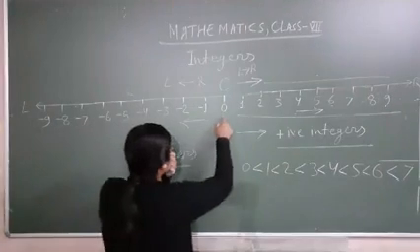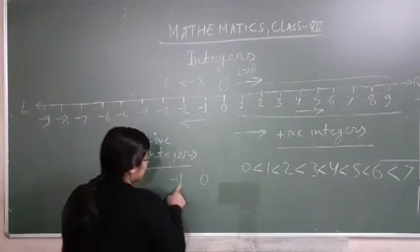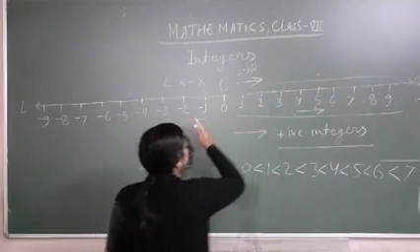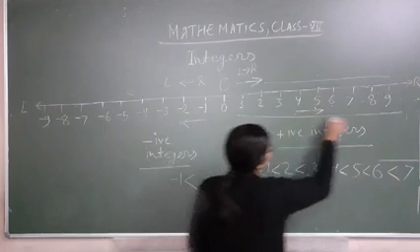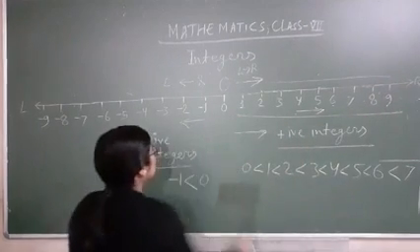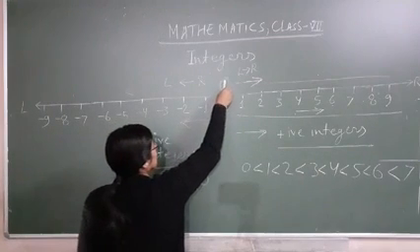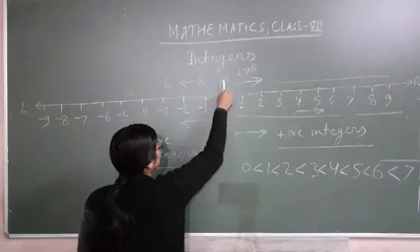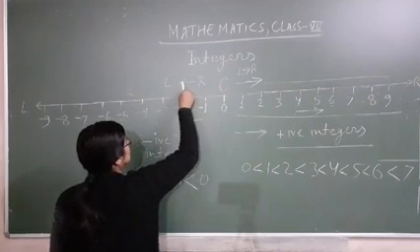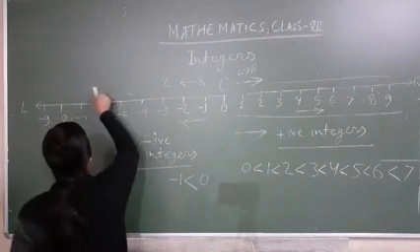So I am taking 0 and minus 1. So minus 1 will be smaller than 0, just opposite of the right side. On the right side, when we are going toward the right, numbers are in ascending order, but the left is just opposite. Suppose a person is moving from 0 to the right: 0 to 1, 1 to 2, 2 to 3, 3 to 4, 4 to 5, 5 to 6, like that.